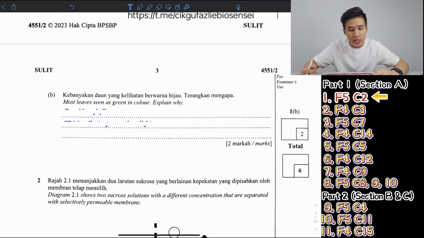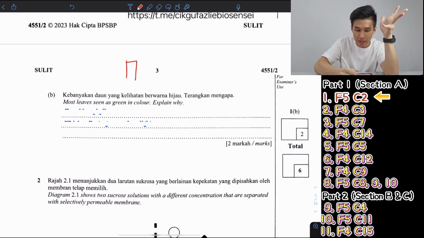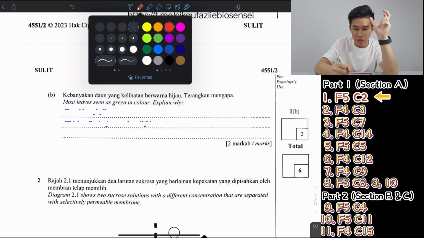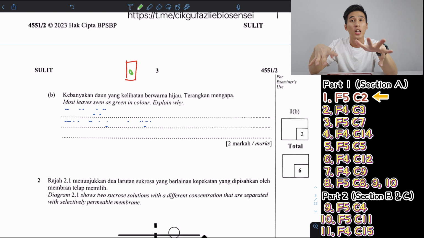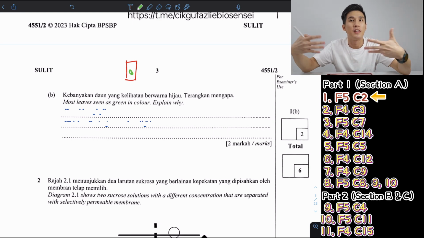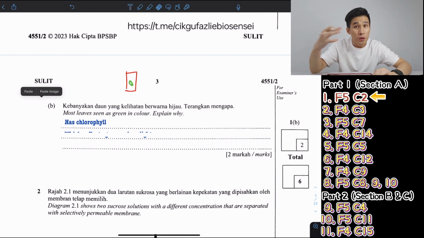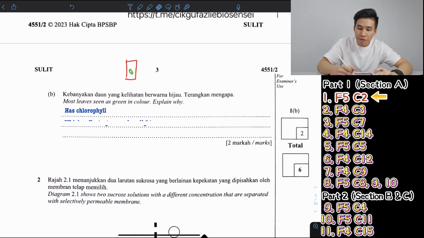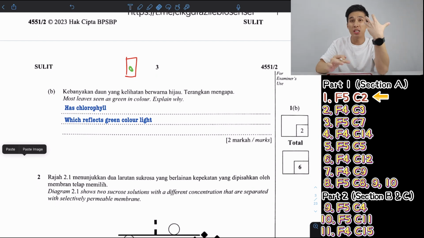Alright, next one. Most leaves are seen as green in color. Explain why. Now, the reason why leaves are green is because of the chloroplast. Inside, you have the green pigment called chlorophyll. And for this question only, we say chlorophyll. So chlorophyll is the main component inside the chloroplast that makes the leaf green. So number one, you must say because it has chlorophyll. Chlorophyll reflects green light. That's why we see leaves appear as green color.